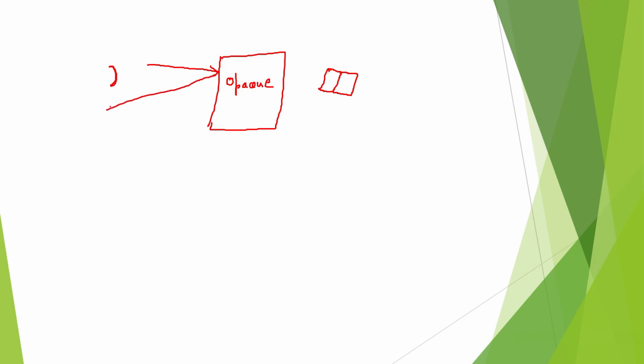Let's say there is an opaque medium. Okay, so let's say there is a book kept here, and my eye is somewhere here. So when light rays are incident on the surface of this opaque medium, all the light rays get reflected back. So my eye is not getting any light ray which is being reflected from this book. That is why I cannot see this book which is kept on the other side of this opaque medium, just behind it. My eye cannot see it.